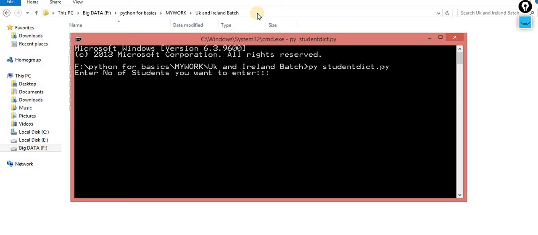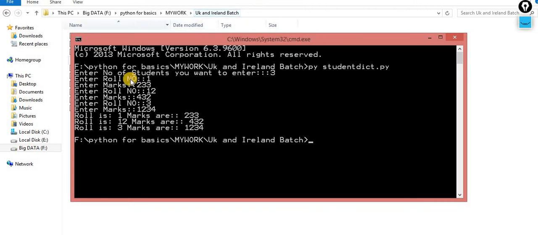Okay, how many students do you want to enter? Let's suppose 3. Enter the roll number 1, enter the marks. Enter the roll number 12, enter the marks 4 3 2. Enter the roll number 3, and now the marks are this much.